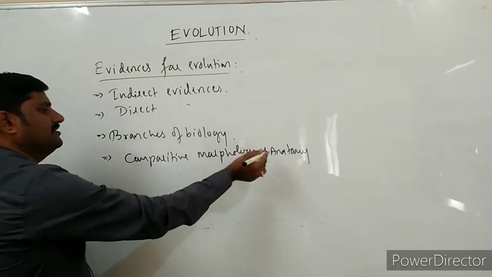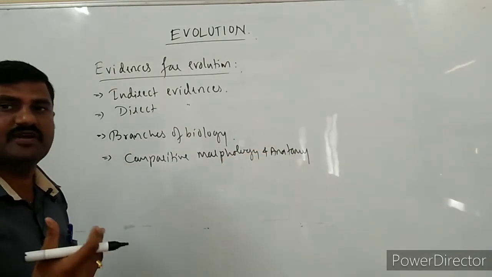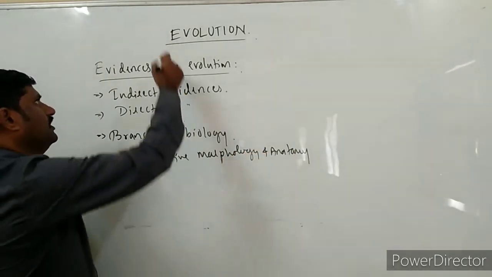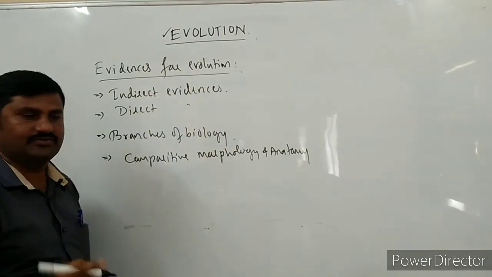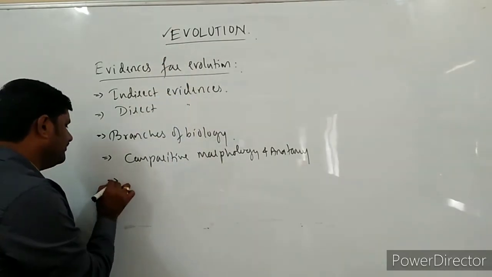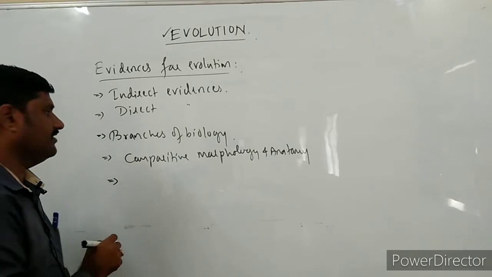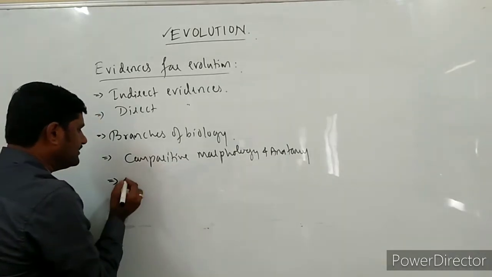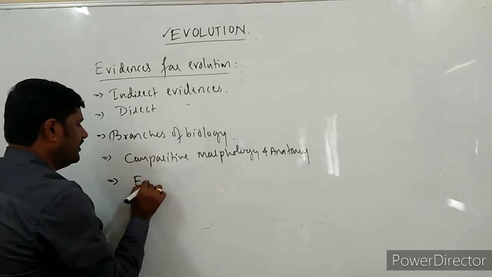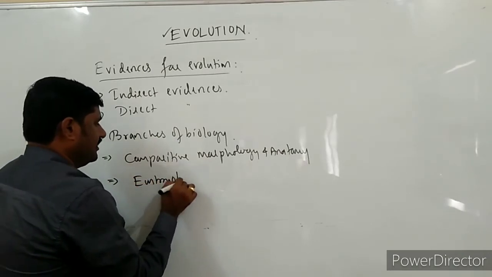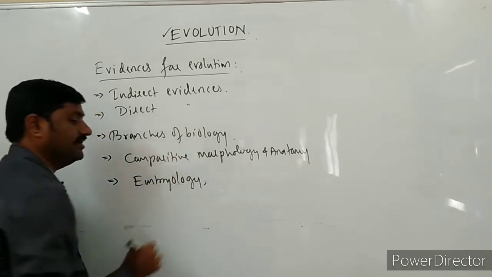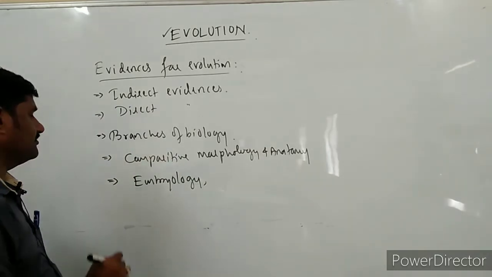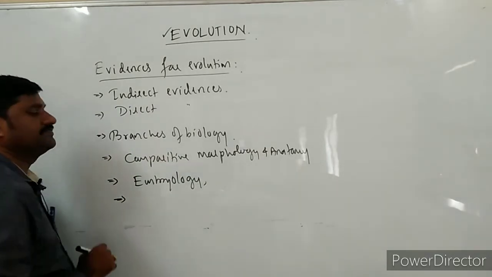From morphology as well as anatomy, many sources are there to prove evolution which has taken place on this earth. Second one is embryology. Comparative embryological evidences are also available to us.